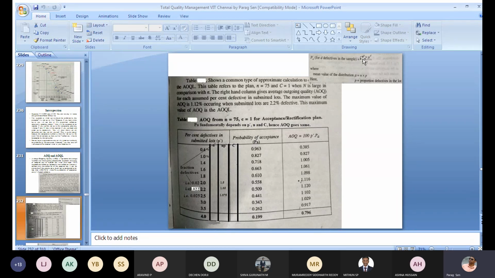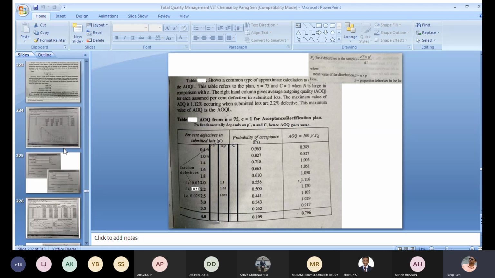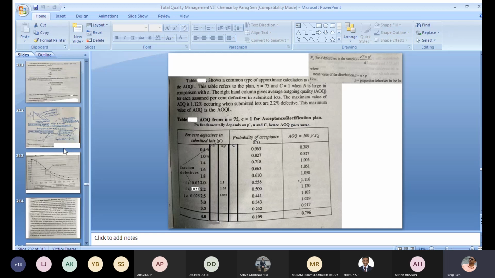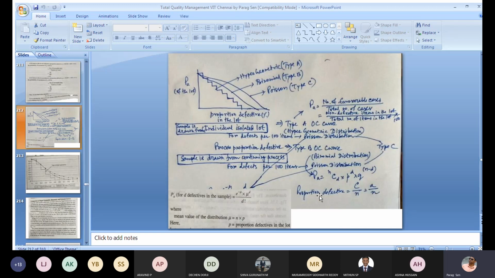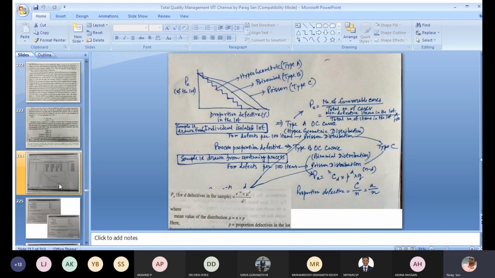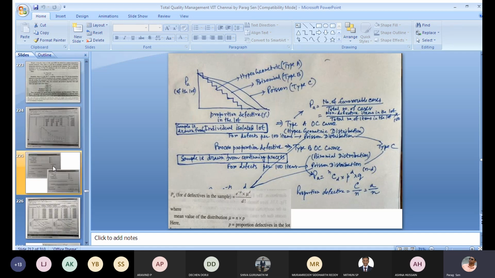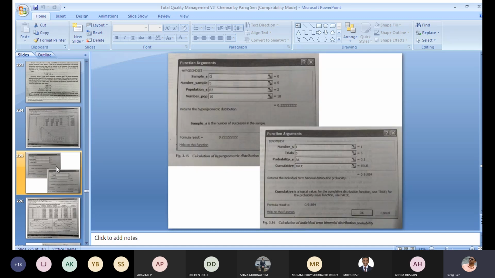Here the small d is the number of defectives in the sample, as shown in the formula.